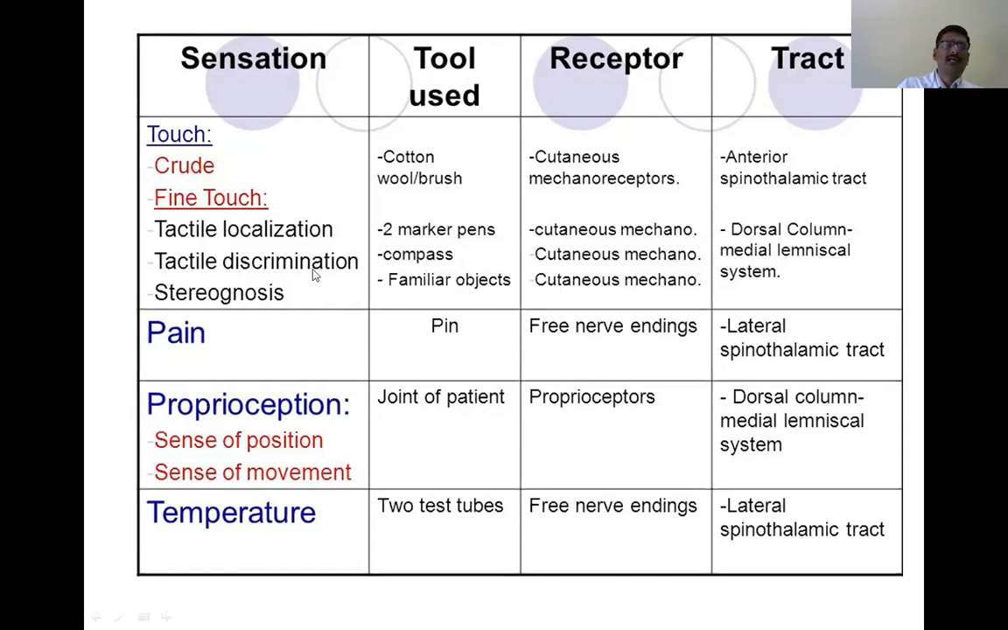Next comes tactile discrimination, for which we use the compass aesthesiometer. Your compass will have 2 points. You try to make the 2 prongs, or let's say 2 points, as close as possible and touch, and ask the subject whether they identify it as a single touch or as 2 points being touched.